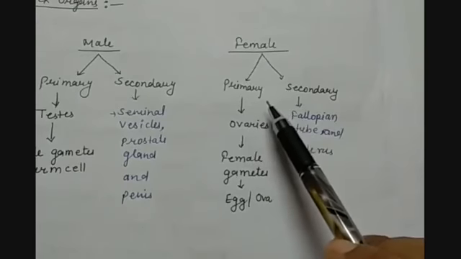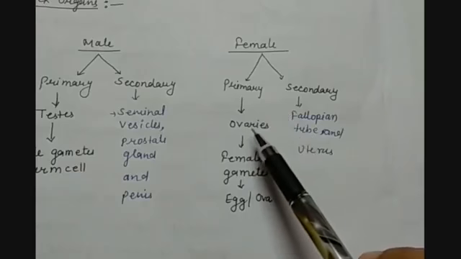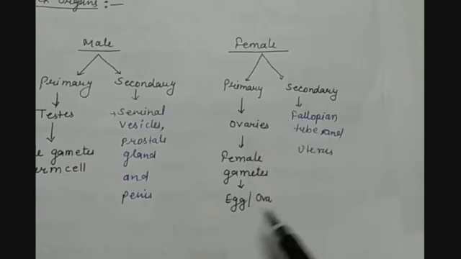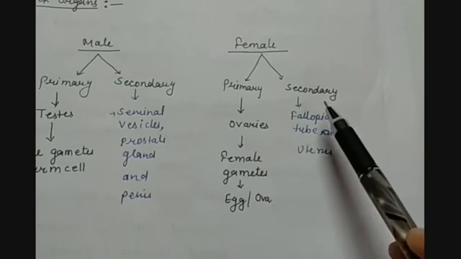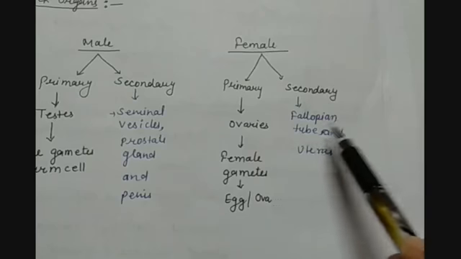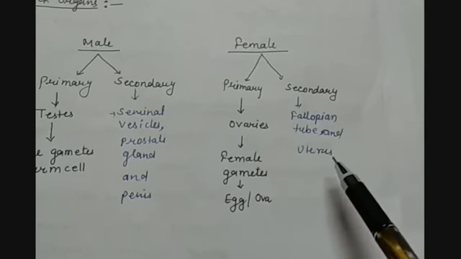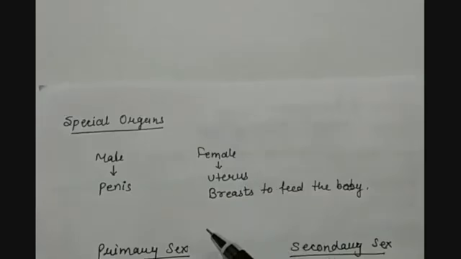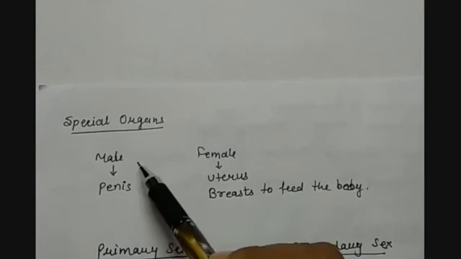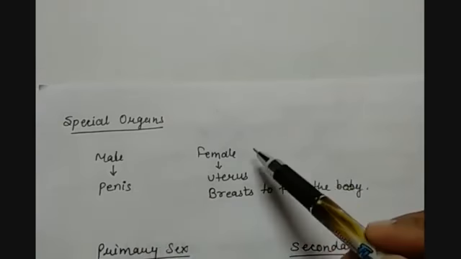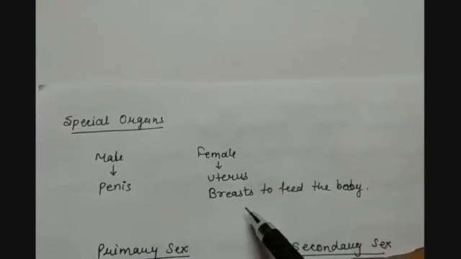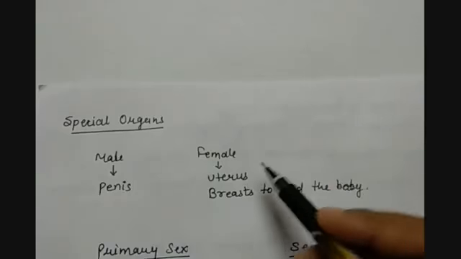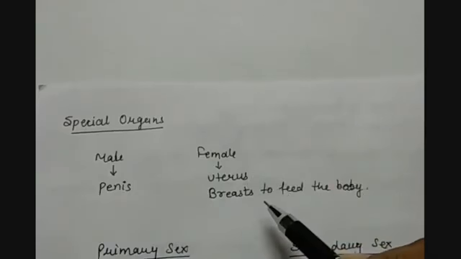In primary, we have the example of ovaries, which generate the female gamete or egg, also called ova. In the secondary sex organs, we have the examples of fallopian tube and uterus. In the body of male and female, some parts are there which we call special sex organs. In the male it is the penis, and in the female it is the uterus and breast. We will understand why they are called special organs later.